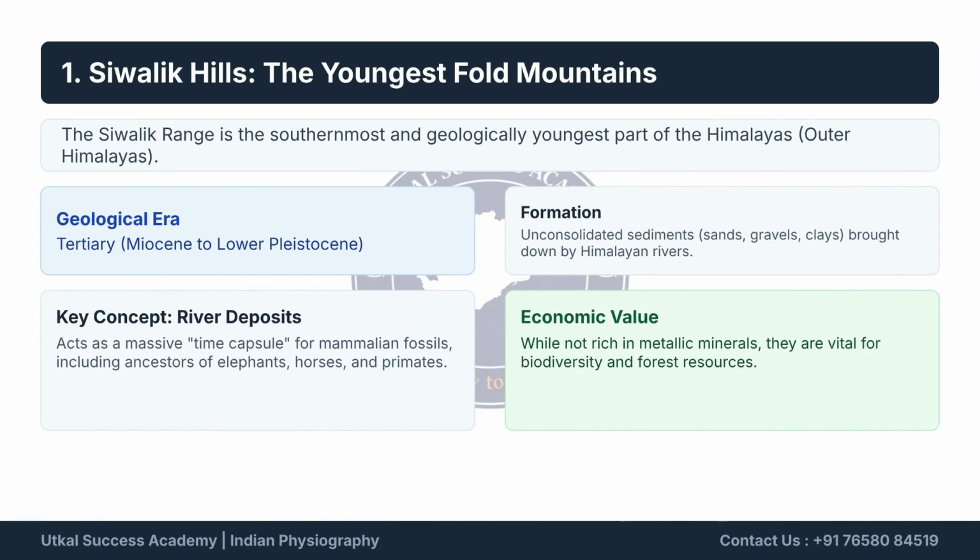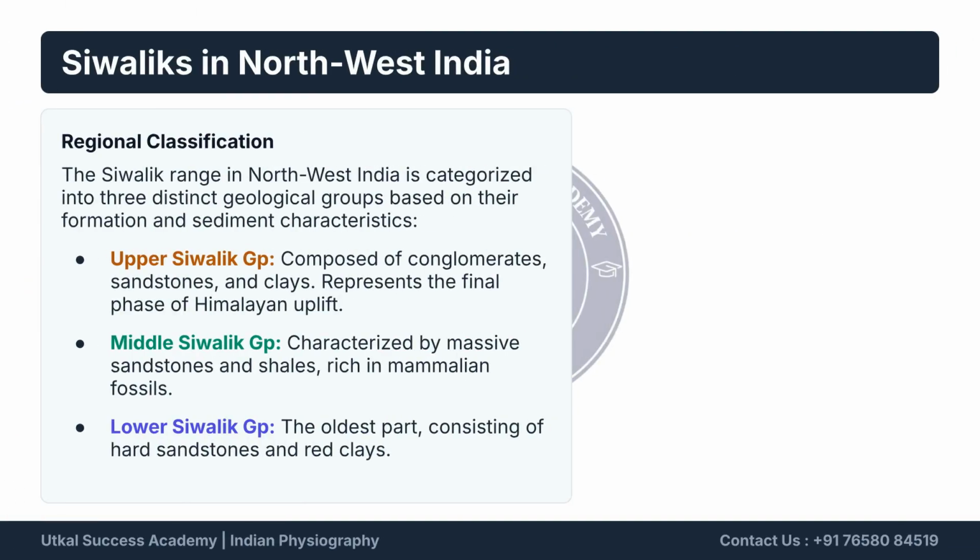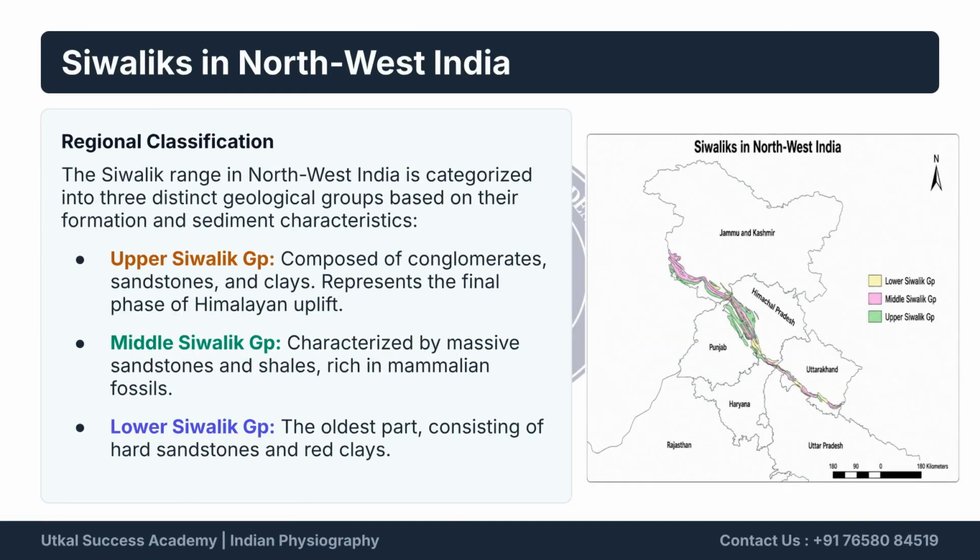The Siwalik Hills are the youngest fold mountains, formed during the Tertiary era. They consist of unconsolidated sediments deposited by Himalayan rivers. They are important as a time capsule for mammalian fossils and are vital for biodiversity and forest resources. The Siwalik Range in northwest India has 3 classifications.